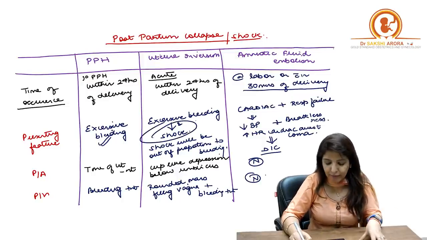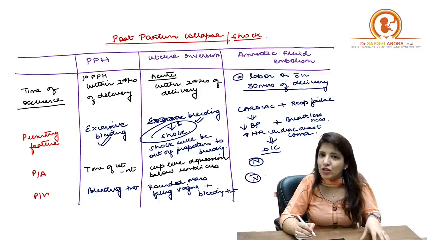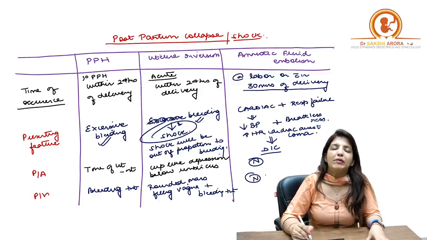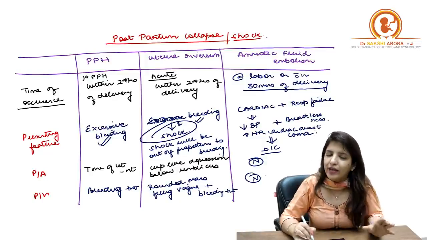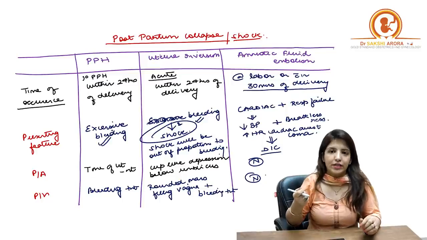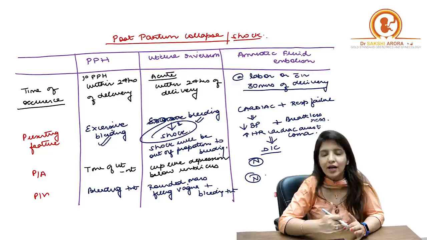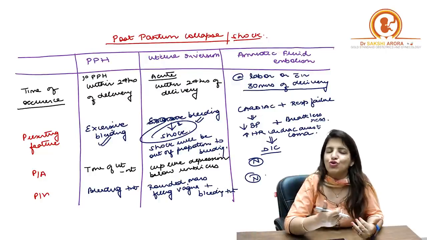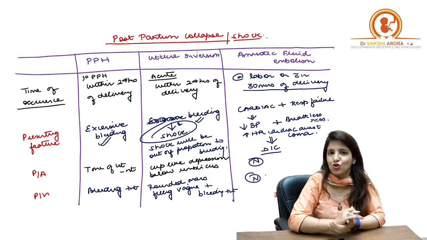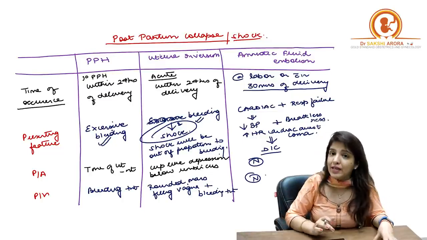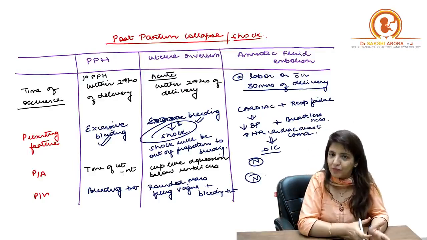There will be bleeding, but the presenting complaint will be shock, right? So much so that the shock will be out of proportion to the blood loss. Because in uterine inversion, when you pull the cord and the uterus inverts, initially there is a neurogenic shock. So initially the patient goes into shock and that is a neurogenic shock. Later on it is followed by hemorrhagic shock. So the blood loss will be less, but the shock will be more in comparison to blood loss.